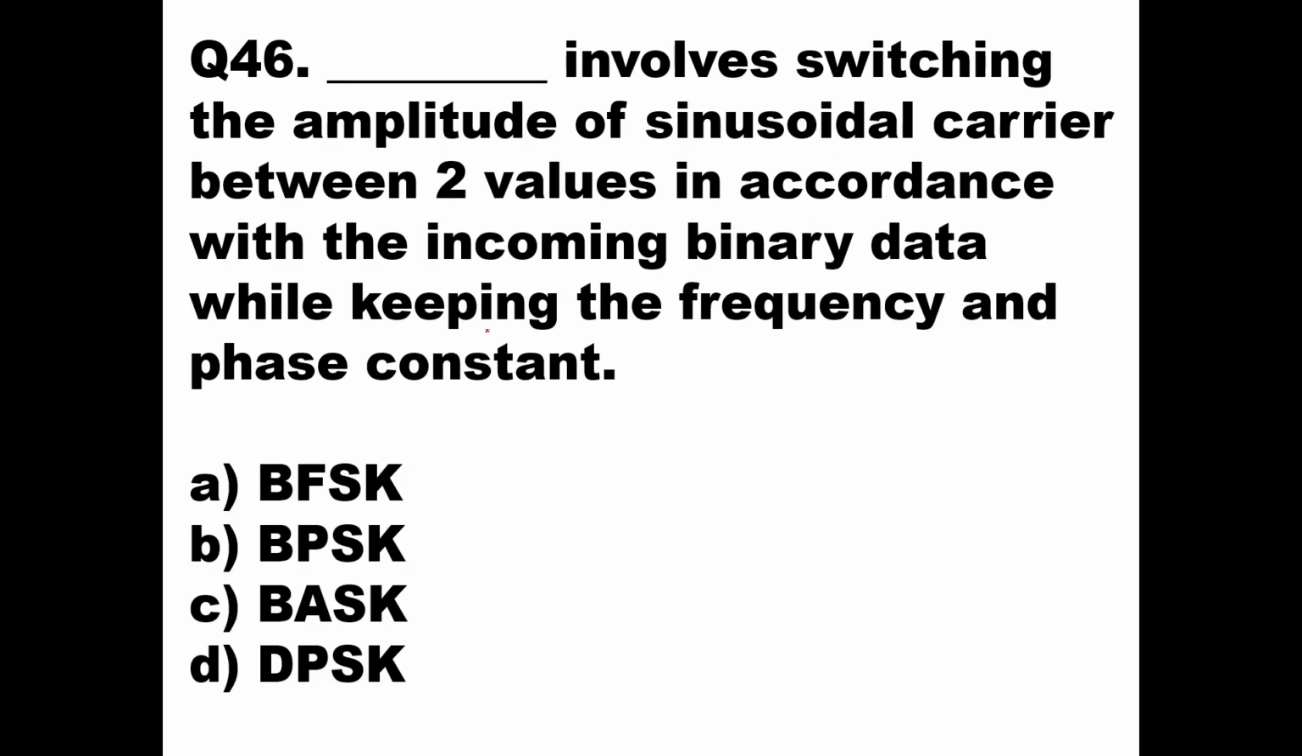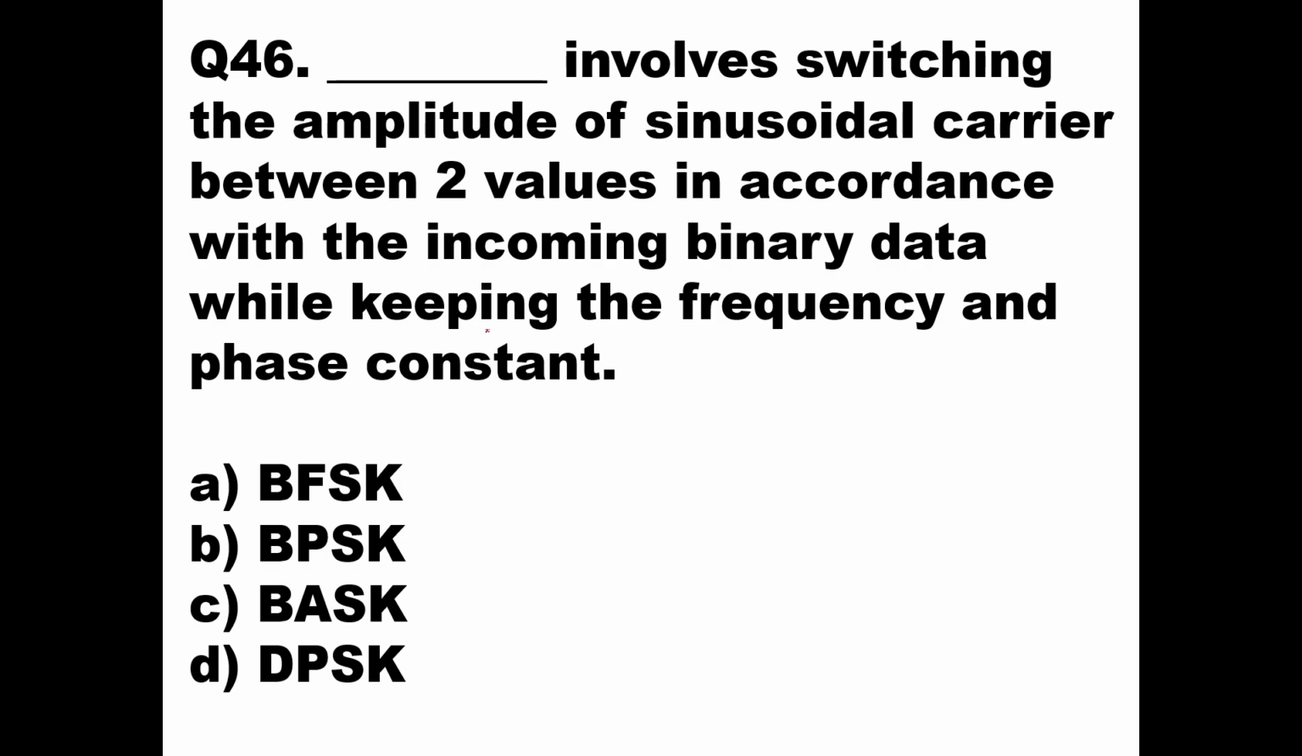Question number 46. Dash involves switching the amplitude of a sinusoidal carrier between two values in accordance with the incoming binary data while keeping the frequency and phase constant. Now this is a question based on digital modulation. Digital modulation involves three types. One is BASK, binary amplitude shift keying. One is BFSK, binary frequency shift keying, and the third one is BPSK, binary phase shift keying.